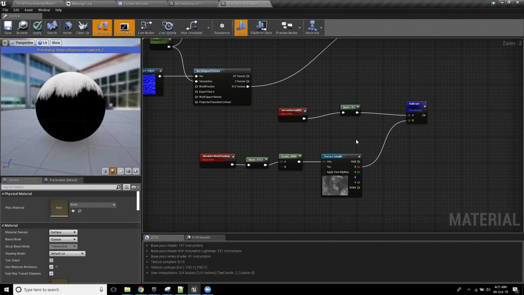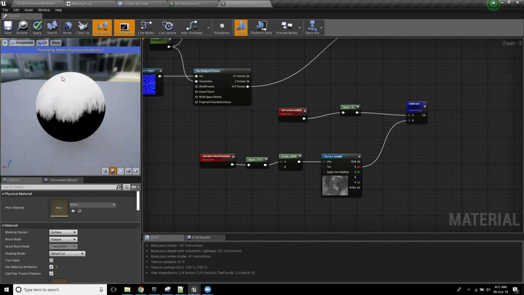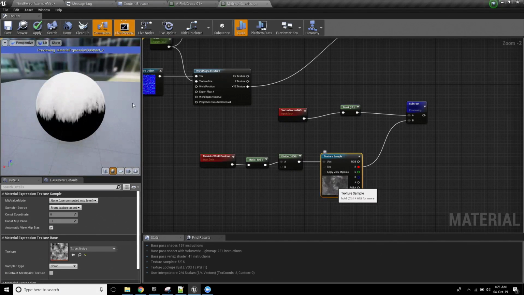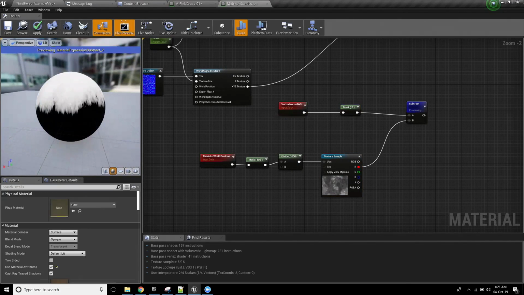Now, just a quick little bit of logic that I want you to be aware of is if this value is white, all right, so if it's at its brightest point and I'm subtracting it from this value, what this means is that a value of white here, even subtracted from a pure white value up top, is still going to be equal to 0 in some set, when they line up. So whenever this happens to be a value of 1 up top and it's subtracting 1, 1 minus 1 is 0, okay? So what it's good to do here is to actually multiply.